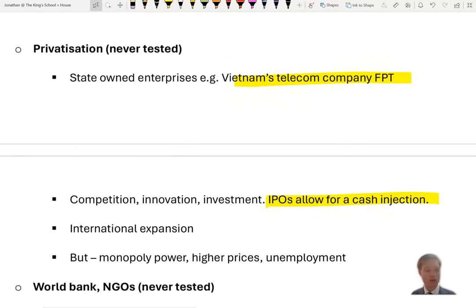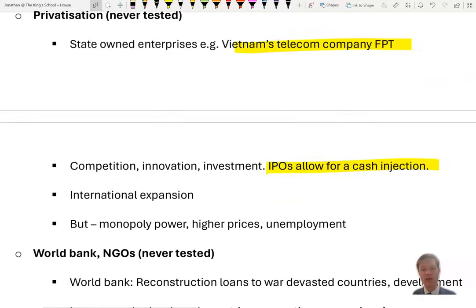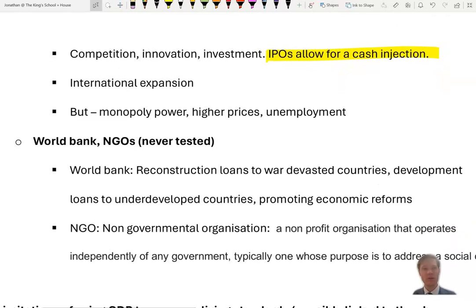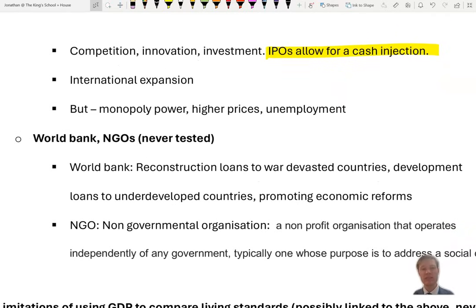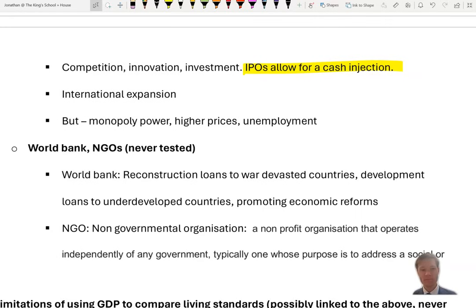But we don't know what the market's going to be. Is it contestable? Are you going to get higher prices? Are you going to get monopoly power? Or are you going to get a competitive industry? We don't really know that. Possibly other interventions are needed to make it competitive.